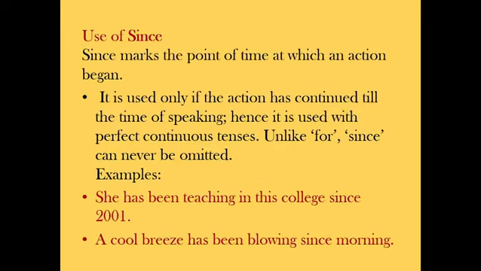Next, use of since. Since marks the point of time at which an action began. It is used only if the action has continued till the time of speaking. Hence, it is used with perfect continuous tenses. Unlike for, since can never be omitted. For example, she has been teaching in this college since 2001. A cool breeze has been blowing since morning. So something that has been happening and is still happening. It is still not over.